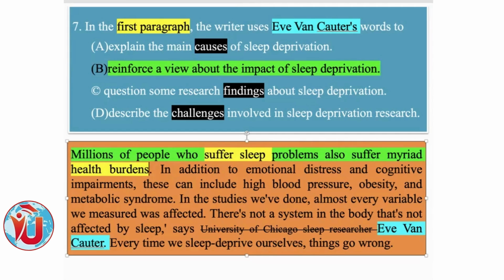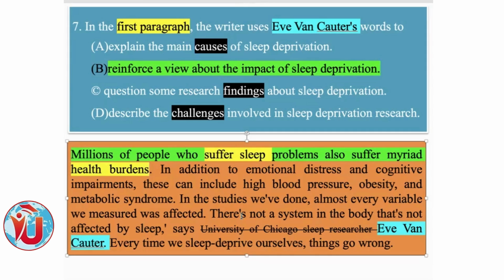So definitely the whole thing is going to speak about cause and effect. The whole text 2, I think text 2, this one, probably sleep deprivation, will speak about cause and effect. And here you have cause, option A. Here it is speaking about there is not a system in the body that is not affected by sleep. That is the negative expression. If you put it positively, it means every system in the body is affected by sleep deprivation.